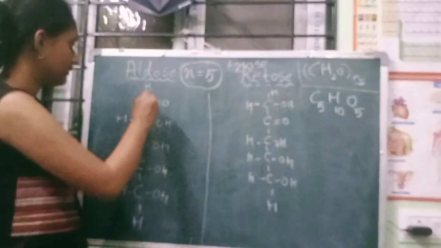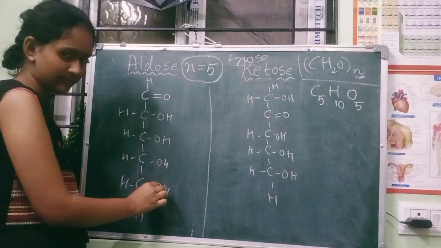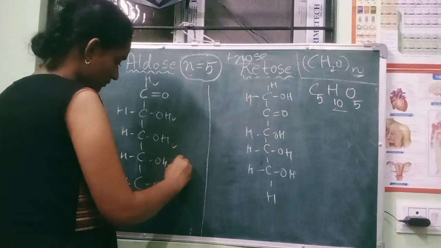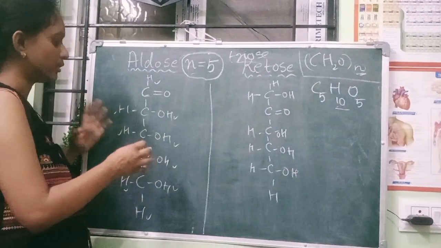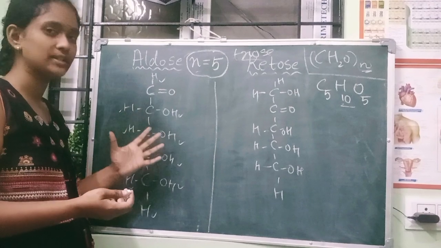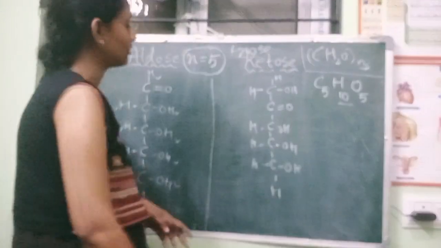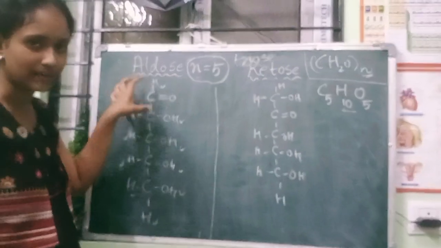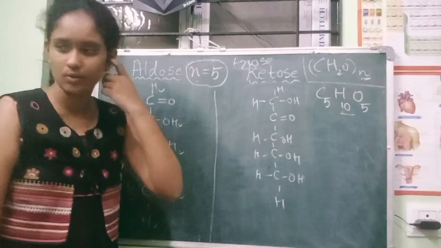So let us satisfy. C5: 1, 2, 3, 4, 5. Oxygens are 5: 1, 2, 3, 4, 5. And the hydrogens are 10: 1, 2, 3, 4, 5, 6, 7, 8, 9, 10. Satisfied. So polyhydroxy aldehyde again, and this is ketone. Same with this side only. The carbon double bond should be at the first carbon here, and at the second carbon here. Done. So this is our n equals 5.